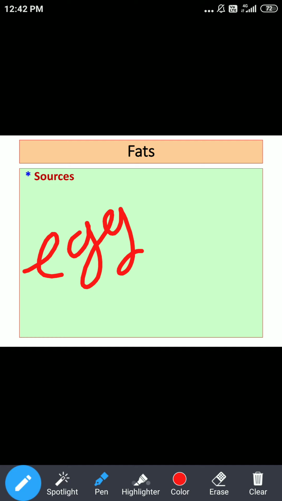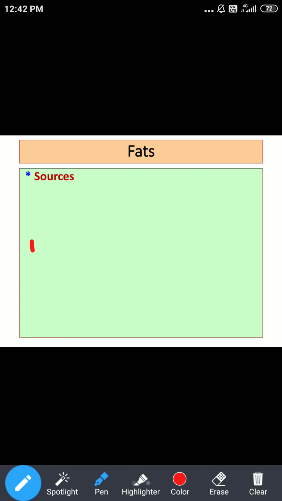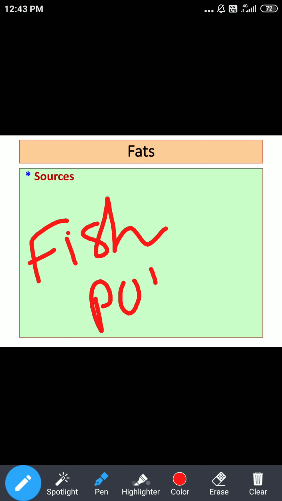As far as fish and its fats are concerned, we said this is a good source of eicosapentaenoic acid and docosahexaenoic acid. Simply put, fish is a rich source of PUFA, or specific essential fatty acids that we can get.